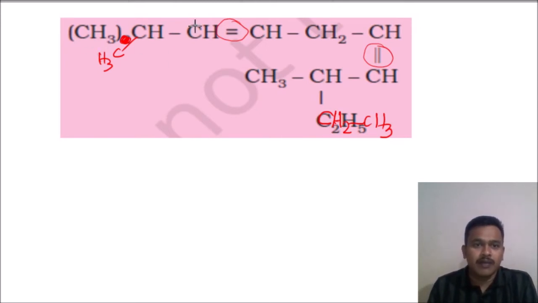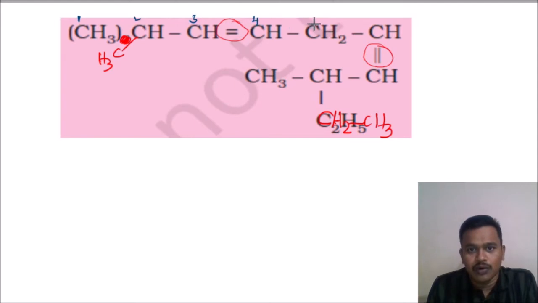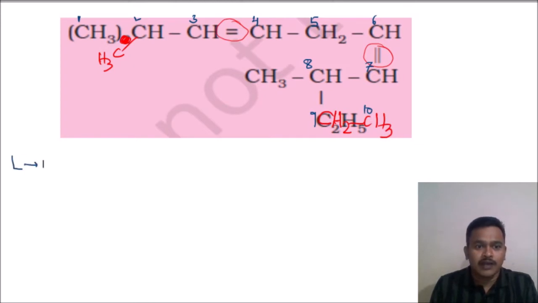Okay. Then we will go for the numbering. I will give numbering from left to right. So I can give 1 and 2, otherwise 1 and 2. Anyway, one branch will be there. Here I will write 1, 2, 3, 4, 5, 6, 7, 8. This is 9. Here 9 and 10. Okay, now a 10 carbon chain is chosen. So left to right. While writing left to right, what are the branches? What is the position of the double bond? See, the third position. This double bond belongs to the third position, 3 plus this double bond belongs to the sixth position.